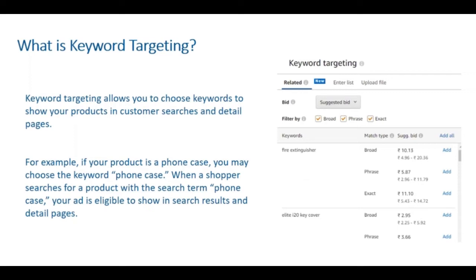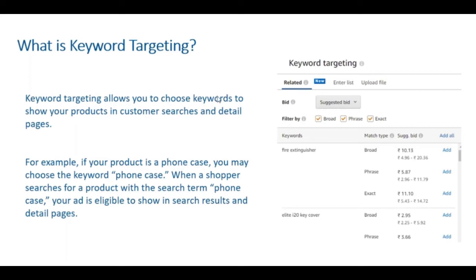Like you see a very simple example on your screen. If you have added phone case as a keyword, when a shopper comes and searches for the term phone case, your ad has the probability of coming up. Again, like I mentioned before, it is also a product of the relevance of your keyword and the search term and your ad, and also the bid that you have placed for this particular keyword.